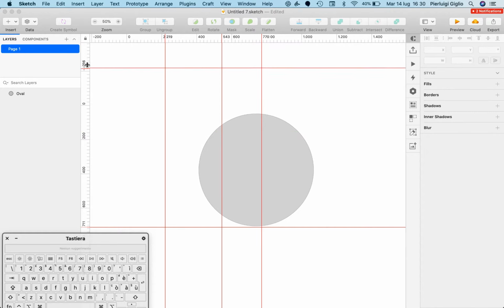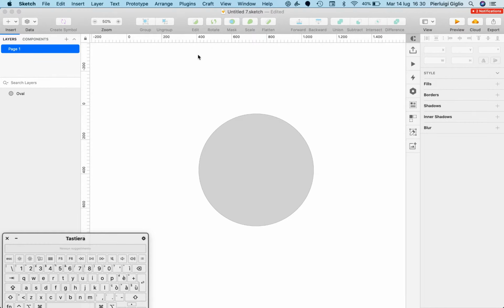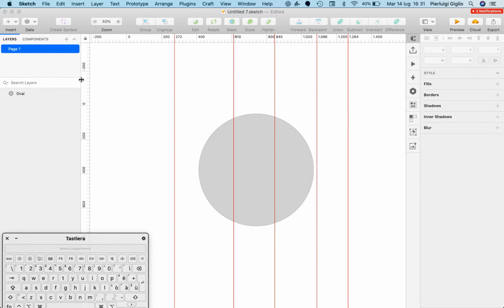I can always drag it to the very top in order to delete it, and I can do the same with these other ones. Or I can always go on a right click on the actual rulers, click on remove all vertical guides, and this is going to remove all of the guides in a very fast way.